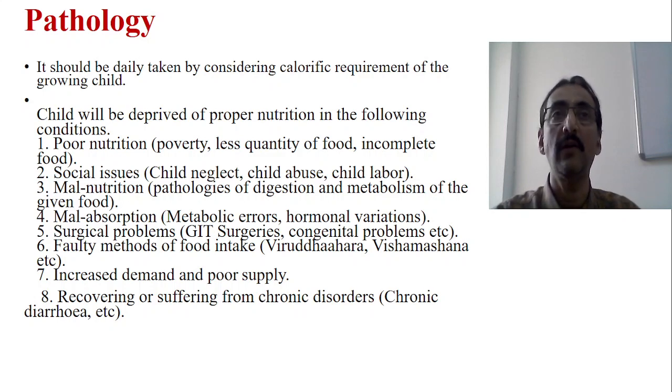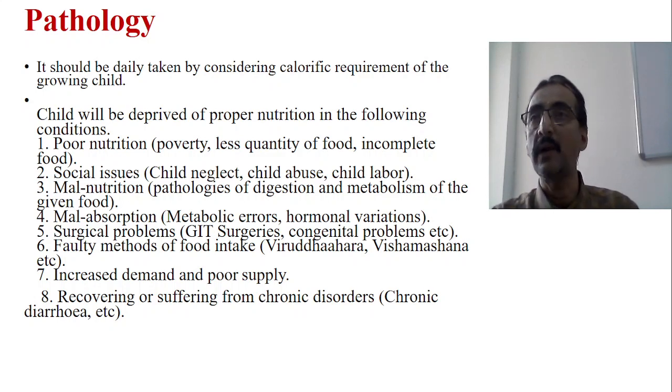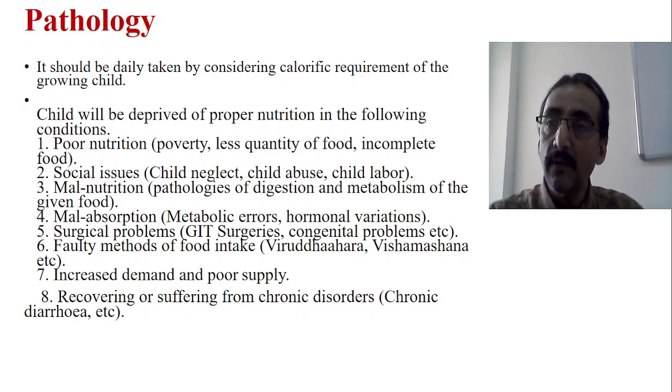Suppose you take a lot of carbohydrate food, that has to be converted into glucose, and glucose has to be broken down to form ATPs. But at the end, the expected amount of ATPs is not formed. Similarly, the protein has to be converted into amino acids, and from the amino acids different types of proteins are formed. Now, there is some metabolic defect in the formation of particular amino acids. That also leads to so many metabolic problems. So all these things come under malnutrition because of pathologies.